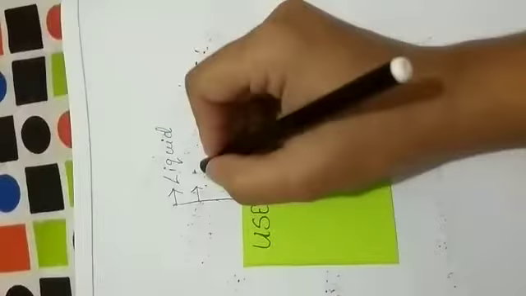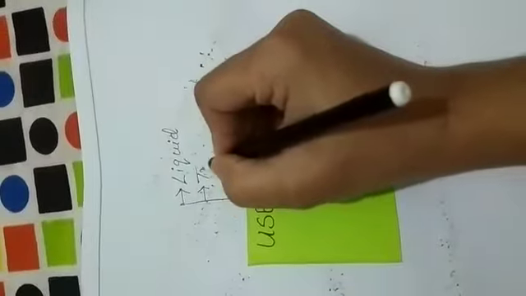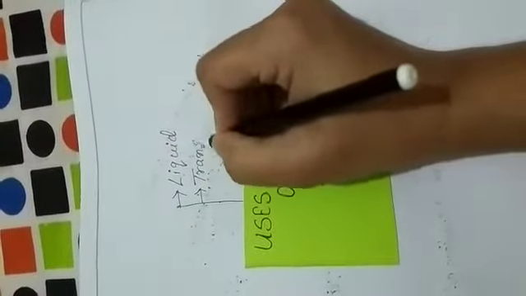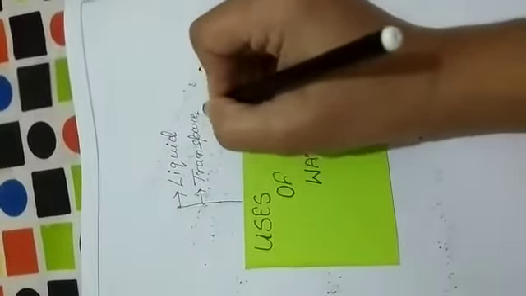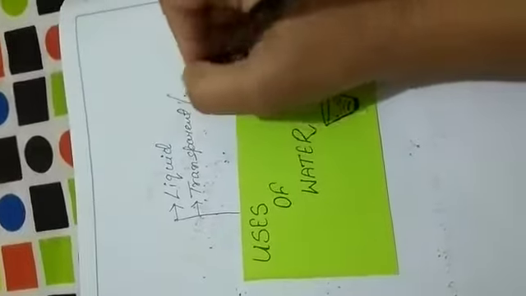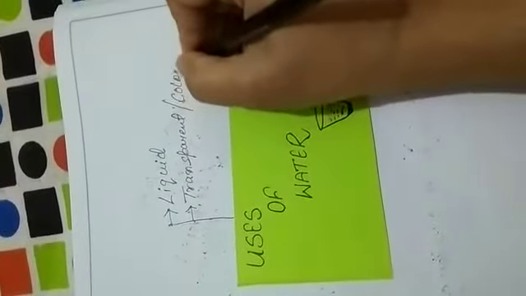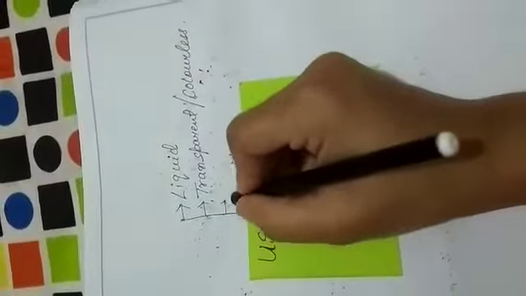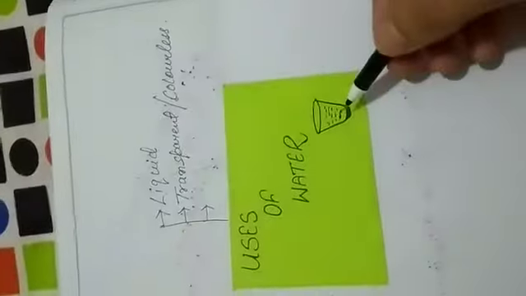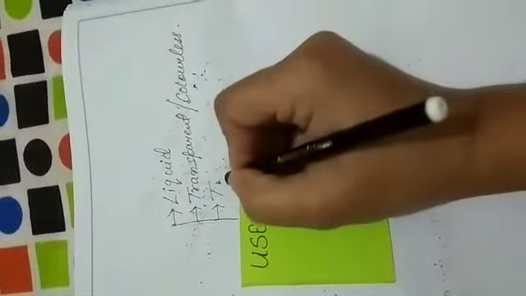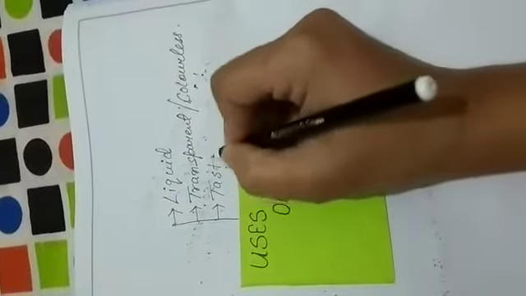Water is transparent, or no color, so we can also say colorless. And the third one is water has no taste. So water is tasteless. So these are the properties of water.